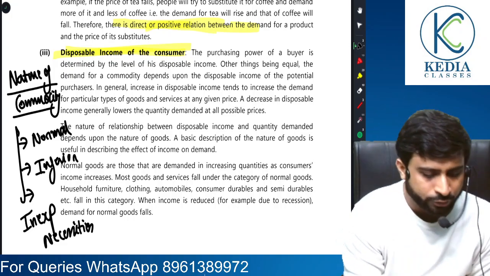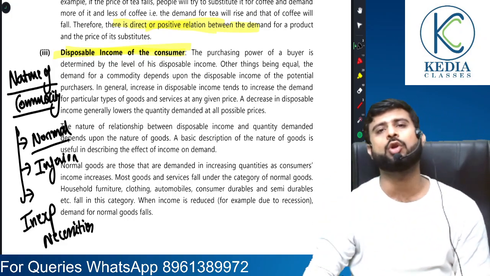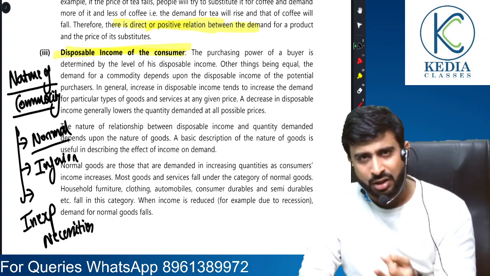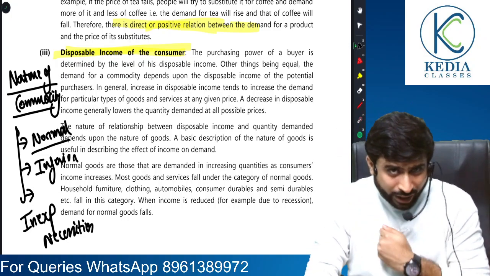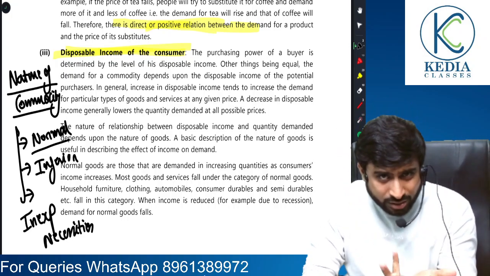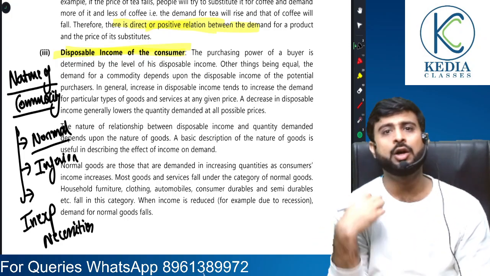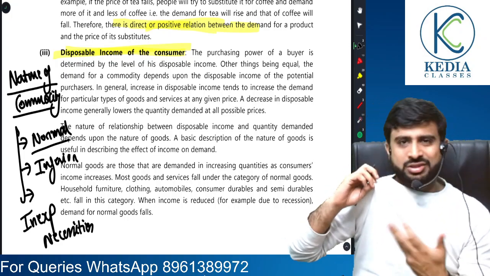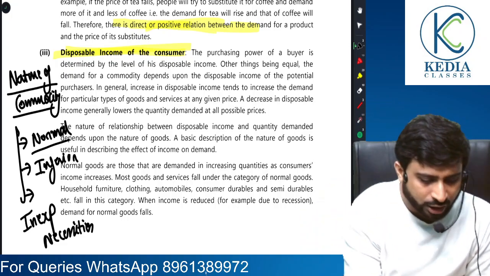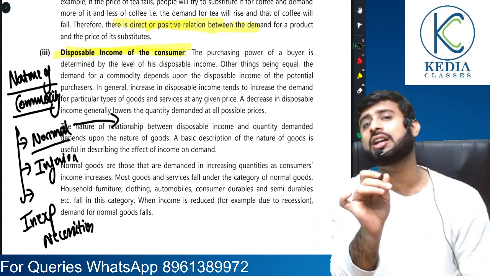So friends, if you're talking about a normal commodity, let's say clothes, tell me a simple case. If the income of a consumer rises, what will happen to the demand for clothes? Naturally it's going to rise. So in case of normal goods, there is a direct relationship.